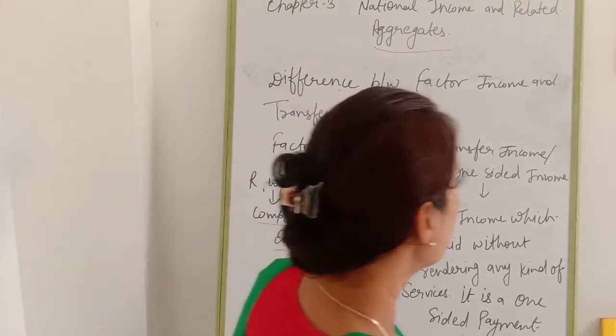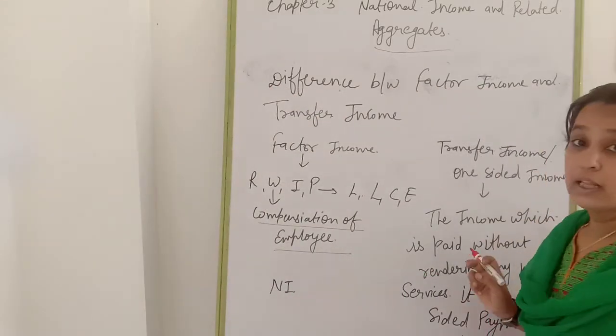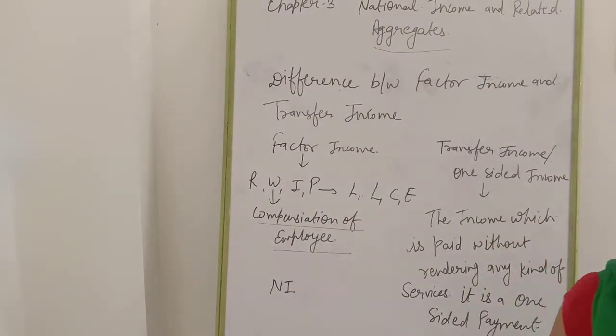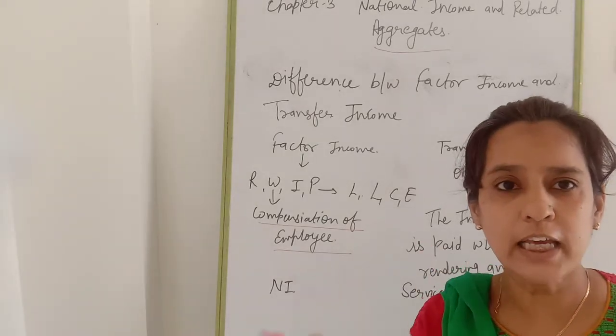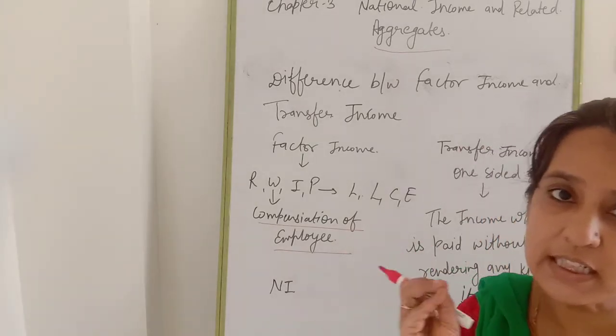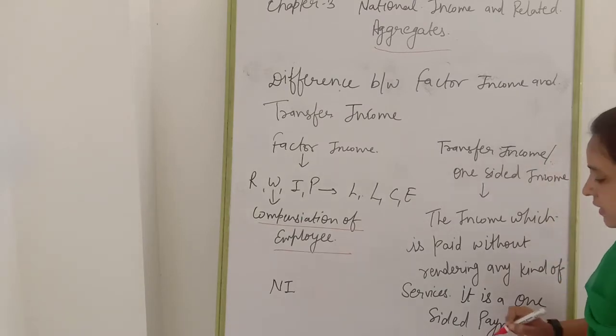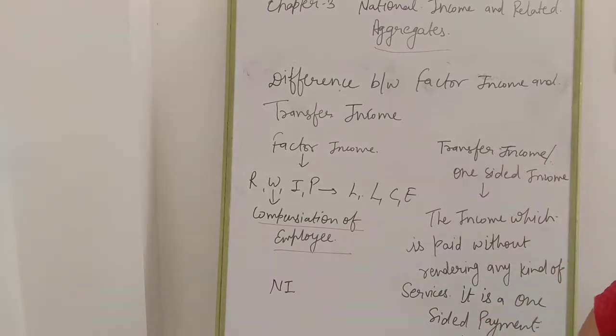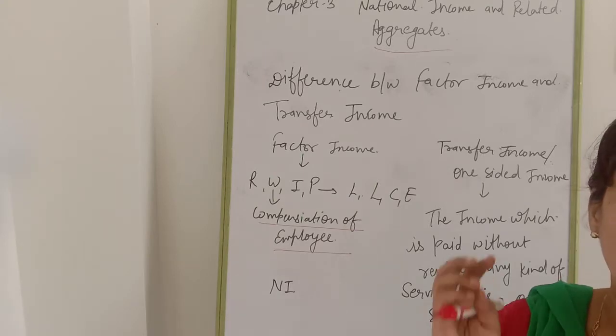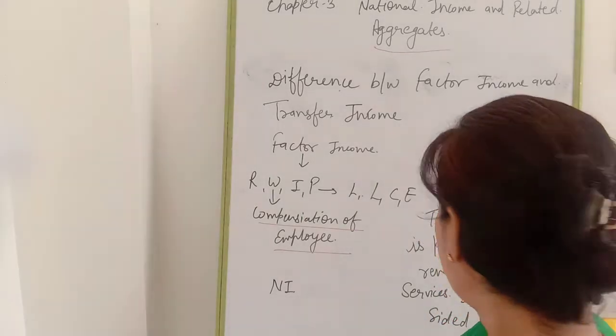Transfer income, or one-sided income, is the income which is received without rendering any kind of service. It is a one-sided payment, also known as a unilateral payment.